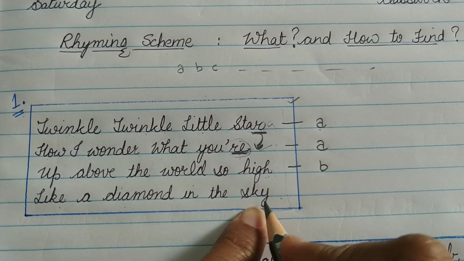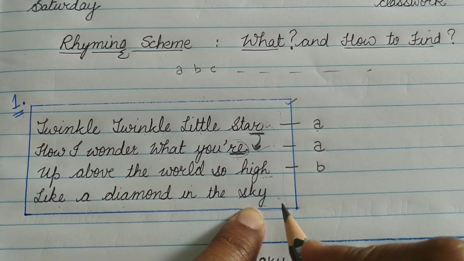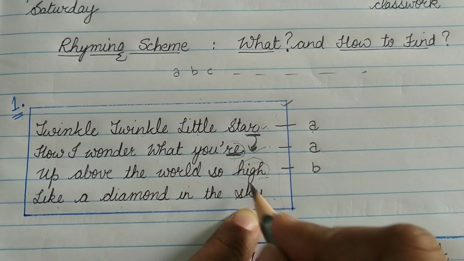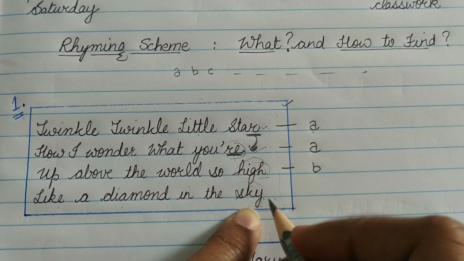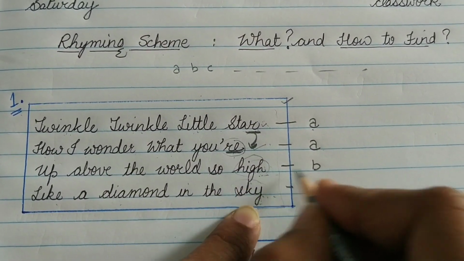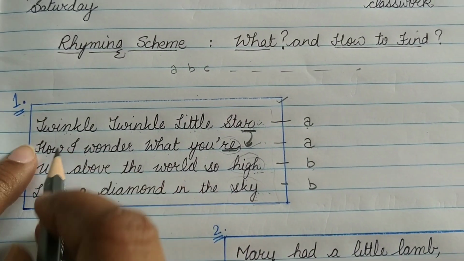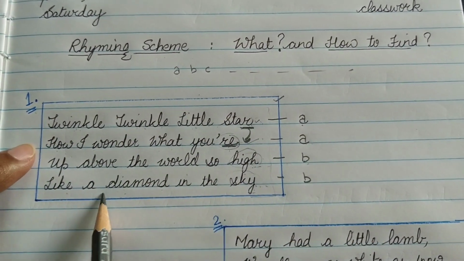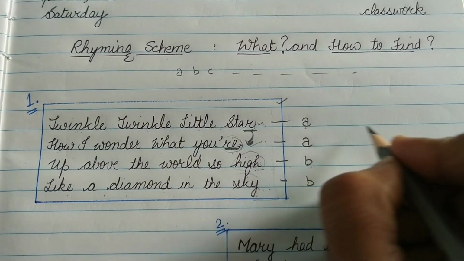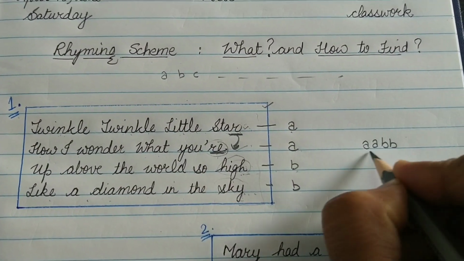Sky, again high, sky, similar end syllable, that is a rhyming pair. So this is matching this. Because I have earlier called this B, I will call it B. So yes, this little nursery rhyme has a rhyming scheme, and the rhyming scheme is A A B B.